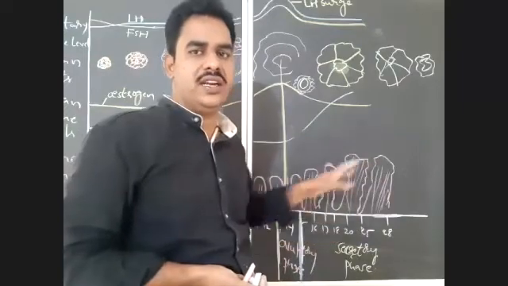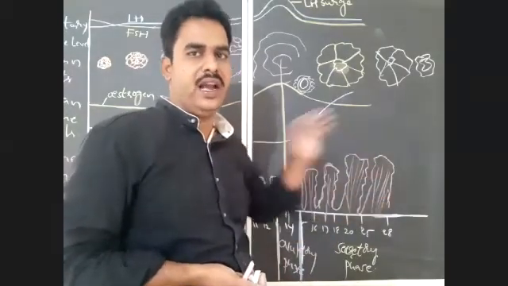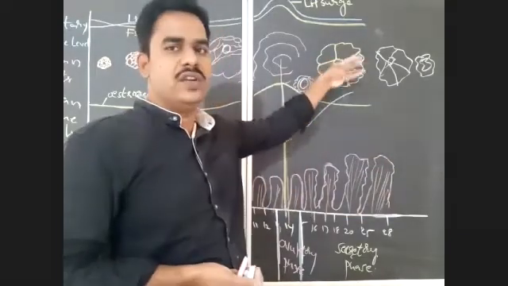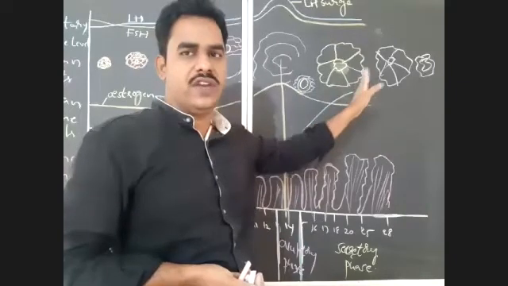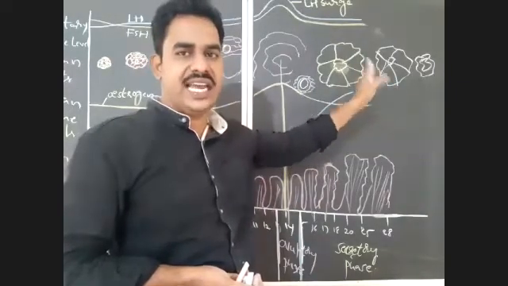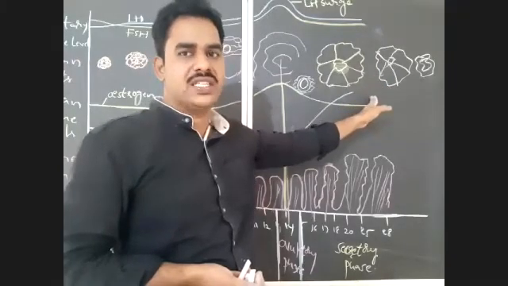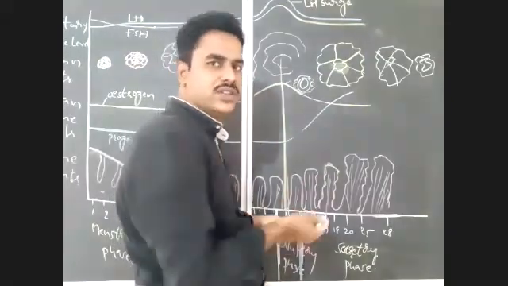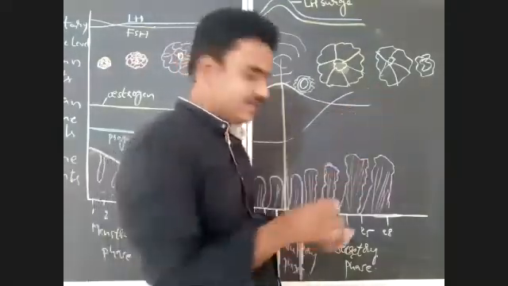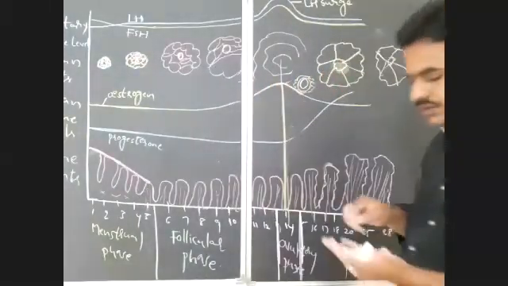So from the 23rd day of the menstrual cycle, if there is no fertilization, the corpus luteum will begin degeneration. And this degenerated corpus luteum will modify into a white colored scar, or a white colored body in the ovary, which is known as corpus albicans. This is the corpus luteum, as we already discussed, and this is corpus albicans. Corpus luteum is modified into corpus albicans.